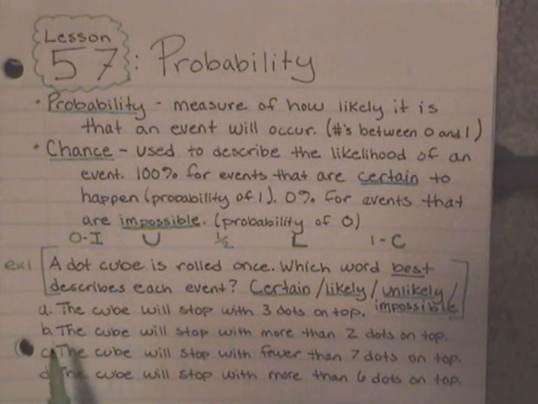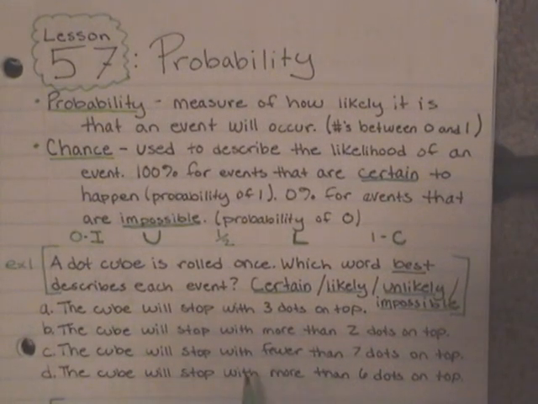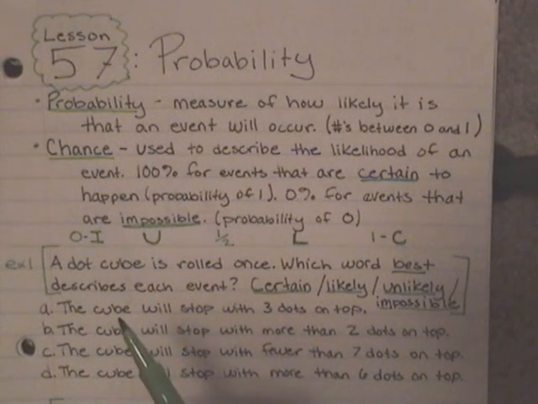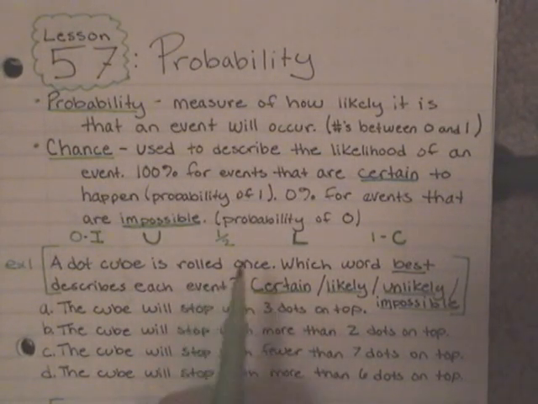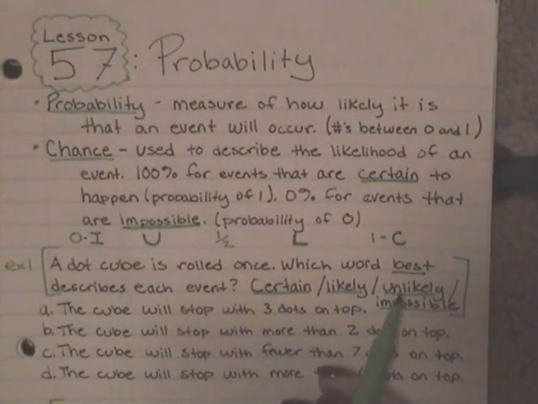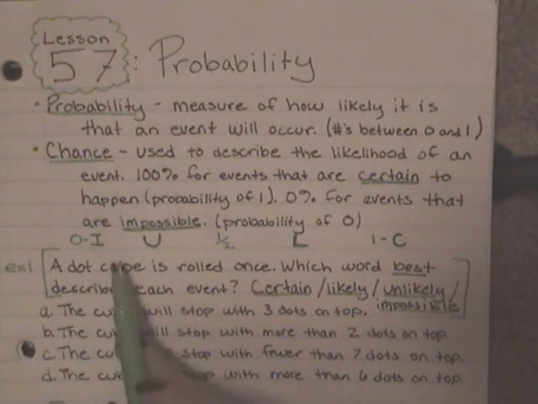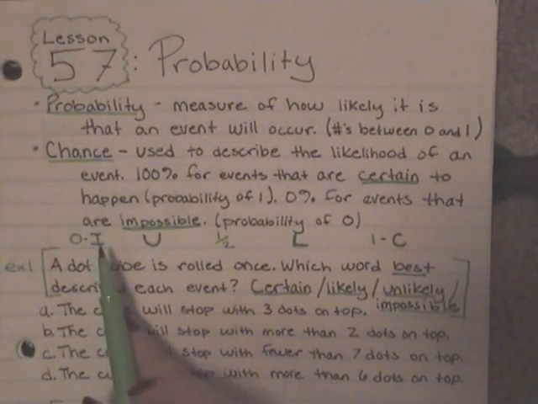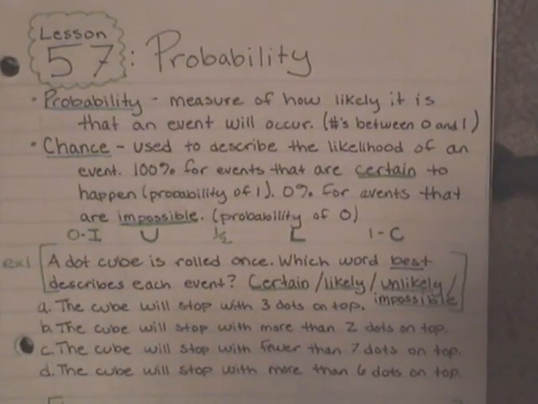So we're going to read each situation. We're going to decide, is that certain to happen? Is it 100% positive? Is it likely, which is, it's going to probably happen, but we're not quite sure? Is it unlikely, which means probably not, but there's still a chance? Or is it impossible? Okay, so this is what we're going to decide with each situation.